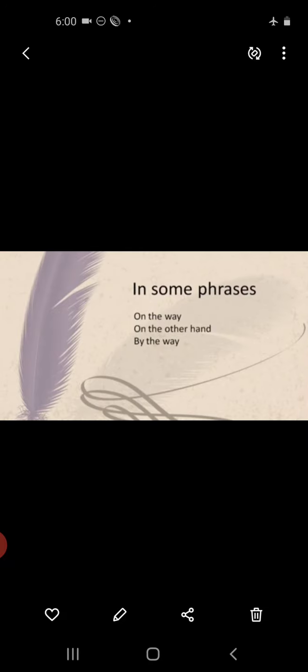It is used after the words all and both. It is used in some phrases also. I hope you all have understood the uses of a, an, and the.